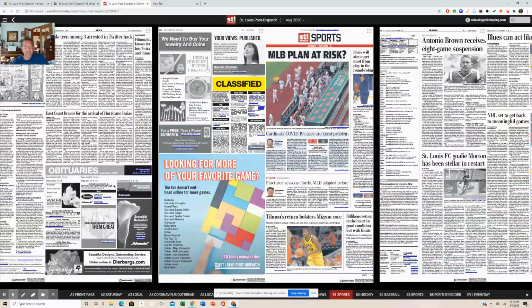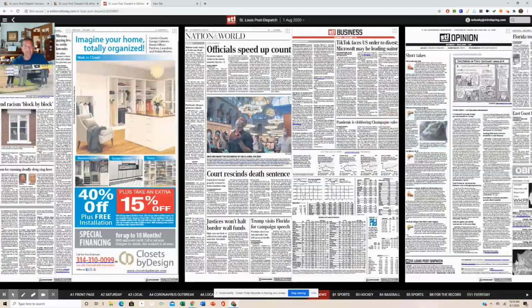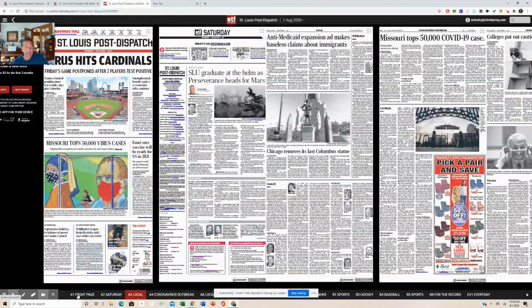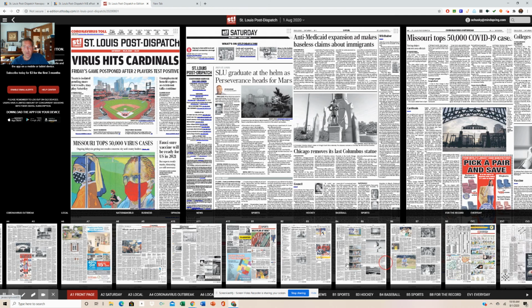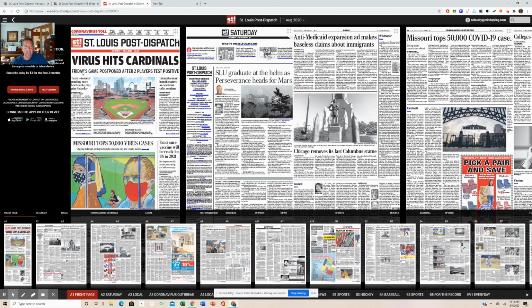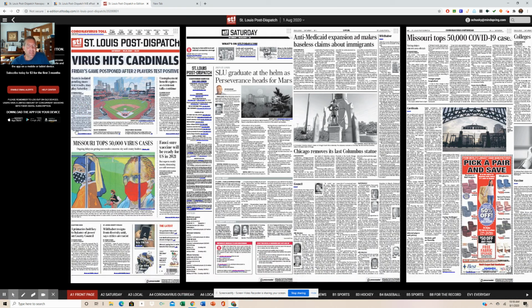Anyway, I'm going to scroll all the way back to the beginning, and there are multiple ways to navigate here. You can also click on A1 front page at the bottom, and it takes me there. I can pull up all the papers in a minimized fashion. Anyway, I'm going to start with this, which is called the front page of the paper. So I want us to know this is called page A1.